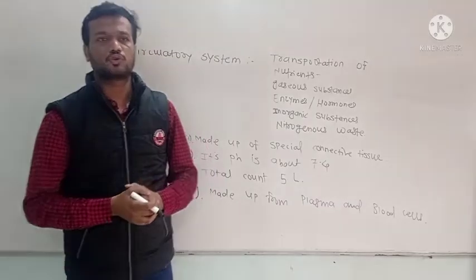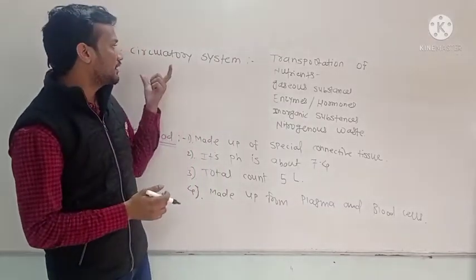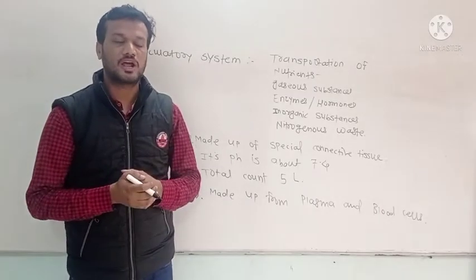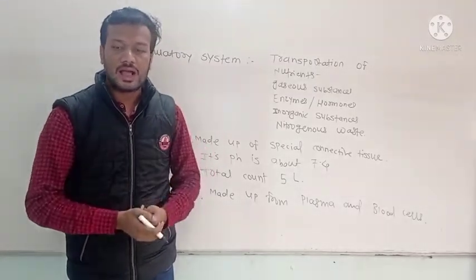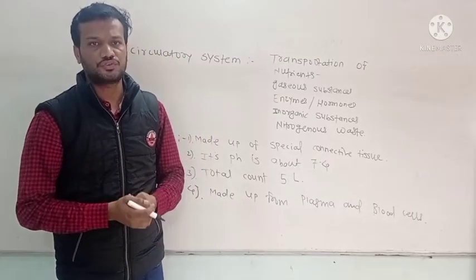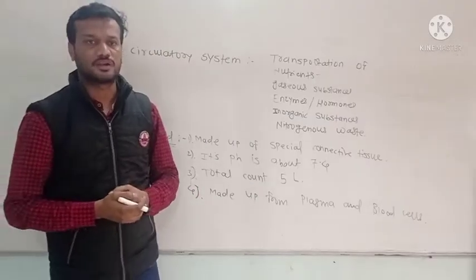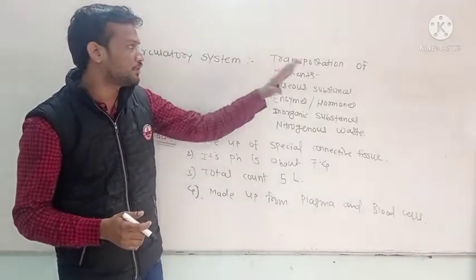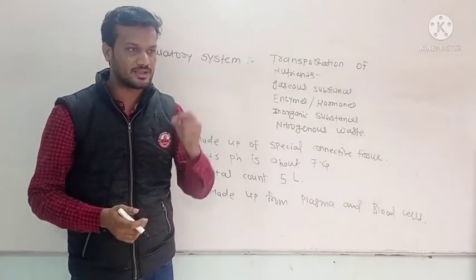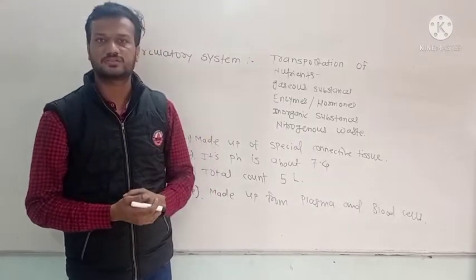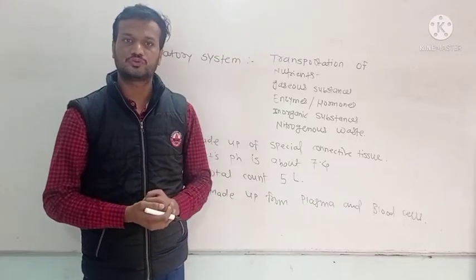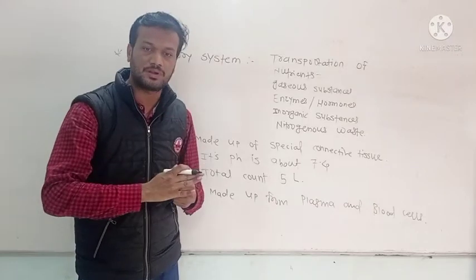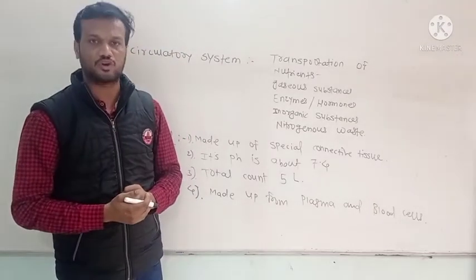In today's demo class, we are mainly going to discuss what is meant by the circulatory system, blood and its composition, as well as the transportation of body fluids like blood across the body through the heart. So first of all, what is meant by circulatory system? Circulatory system means transportation of substances such as nutrients, gaseous substances, enzymes, hormones, inorganic substances, as well as nitrogenous waste products from one place of the body to another part of the body